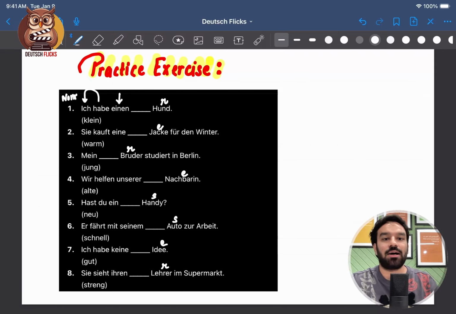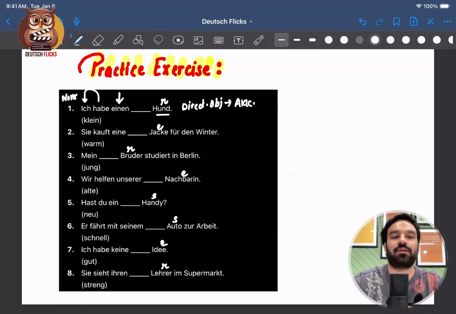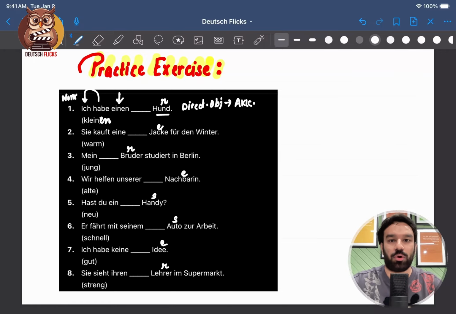So that means a dog part is direct object. This Hund part is direct object. And direct object takes accusative case. Hence we have here einen. So our adjective ending for masculine accusative case, it will be en. Einen kleinen Hund.